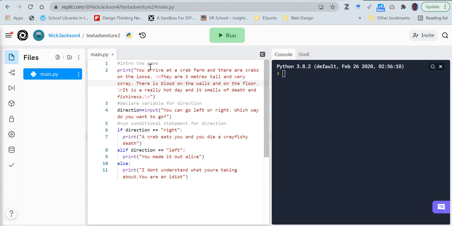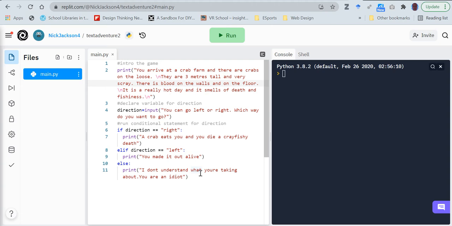All right, if we look at it here, it starts off with a print statement that introduces things. Then it declares a variable here called direction that allows somebody to input an answer to this question here: Which way do you want to go? If they input right, then this happens to them. Crab eats them and they die. Else if, or elif as it's written in Python, they go left, and then the person makes it out alive, and then else deals with everything else.